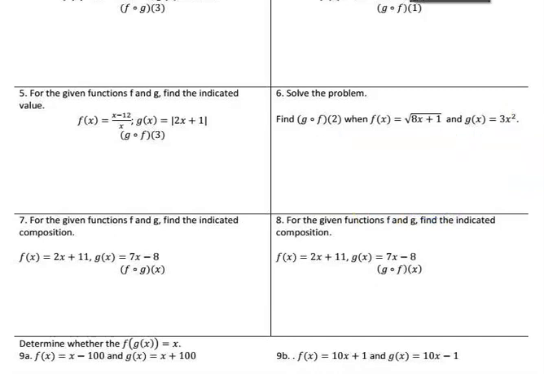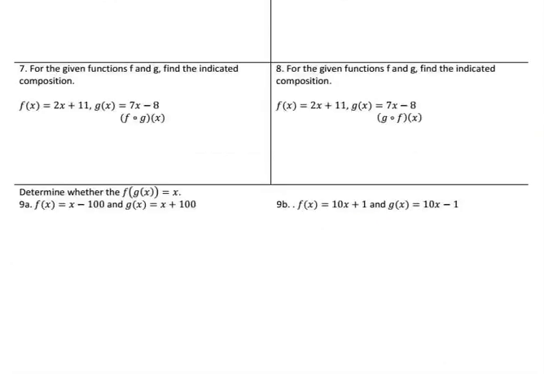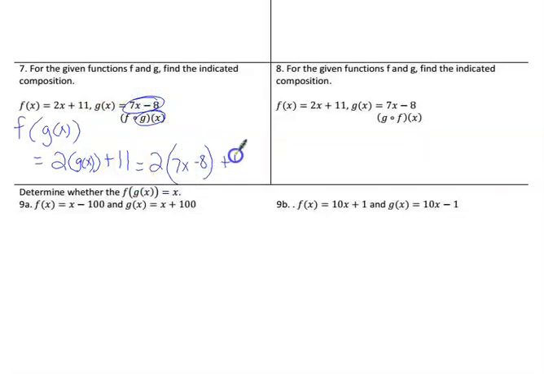Number 7. So this time, we're not plugging any numbers in. We're just going to put g inside of f. So I want f with g on the inside. Well, f is 2x plus 11. But instead of x, we're going to put g of x. So sometimes I skip this step, but that would be 2 times whatever g is. G is 7x minus 8. And then plus 11. So now I've got to distribute.